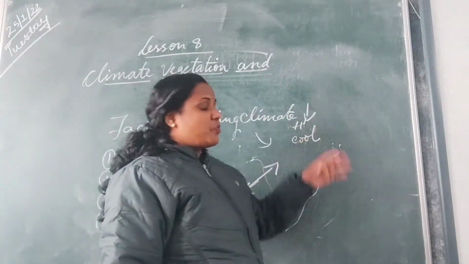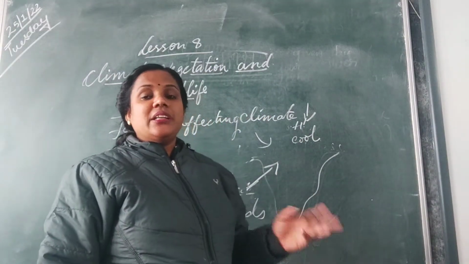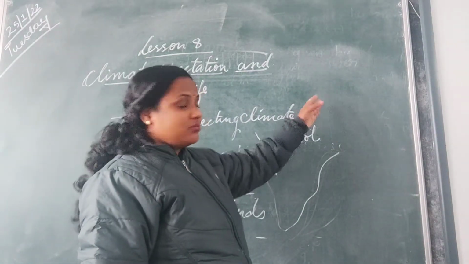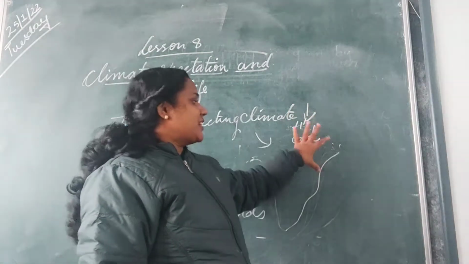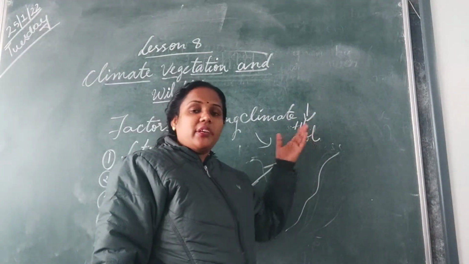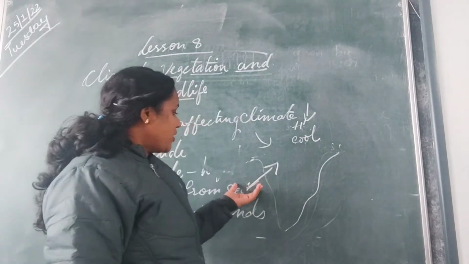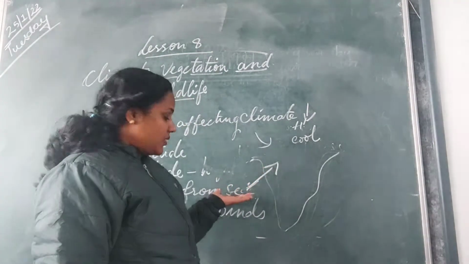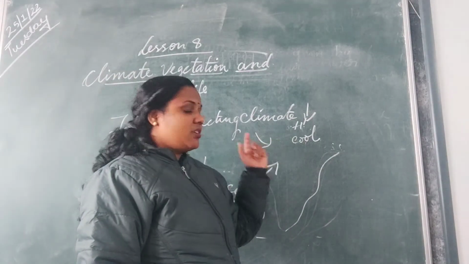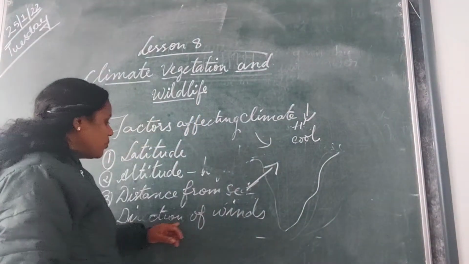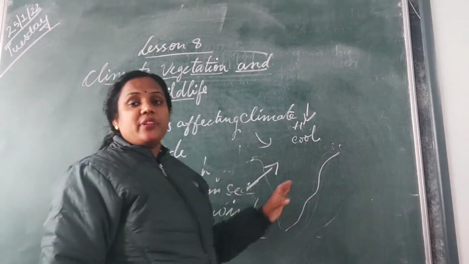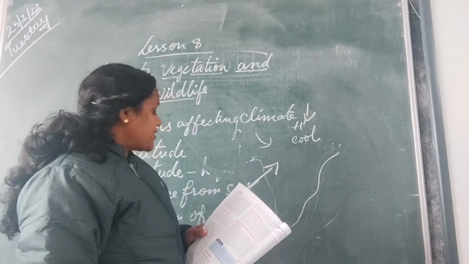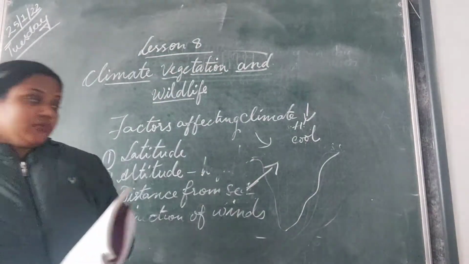So all the winds, whichever direction they blow from, will cause the same type of climate. The wind, if it is blowing from the north, crossing the Himalayas, will make the climate over here very cool. Winds blowing from the southwest take up moisture from the oceans and cause rainfall. So the direction of the wind also causes different types of weather or climate.